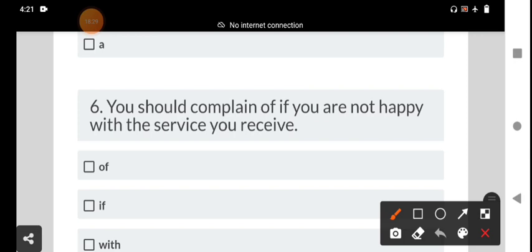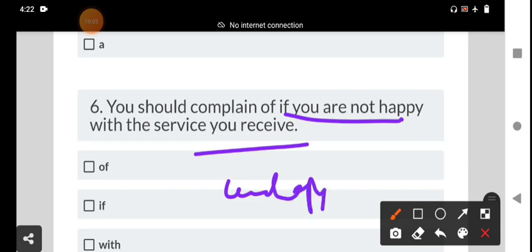You should complain of if you are not happy with the service you receive. That means if you are not happy with the service, if clause, you should complain. You should complain if you are not happy with the service you receive. What is the meaning of complain? Express dissatisfaction, or announcement about something, to say that we are annoyed, we are unhappy, we are not satisfied about someone or something. That is the complaint.